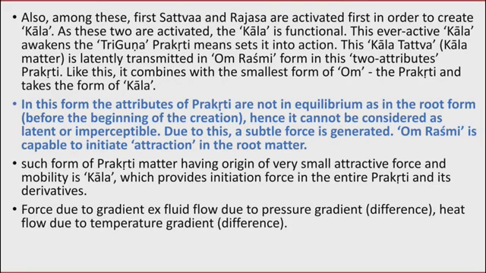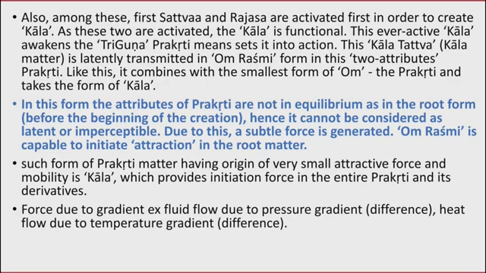In this form, the attributes of Prakriti are not in equilibrium as the root form, hence it cannot be considered latent. Due to this, a subtle force is generated. Om Rasmi is capable of initiating attraction in the root matter. First they are in equilibrium, Sat, Raj, Tamas. Om Rasmi activates all these three attributes.